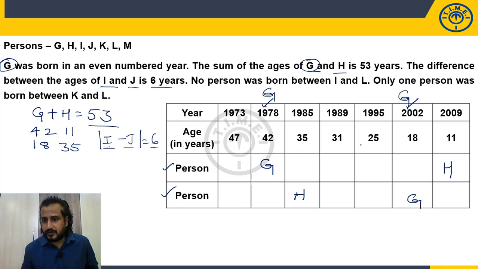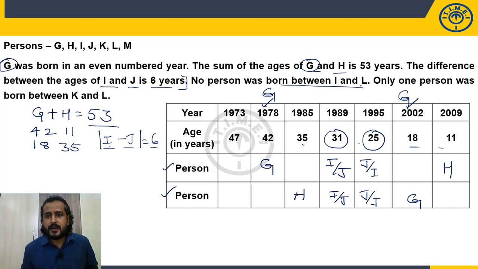Where can you see those values? 35, 31, 25. 31, 25 difference is 6. Any other values? 18, 11, 7. No. 25, 18, 7. 35, 31, 4. 42, 35, 7. 47, 42, 5. So what is the only possibility? 31, 25. But among these two, who is older, who is younger? Do you know that? No. So I or J? J or I? Yes. Till here completely utilized.